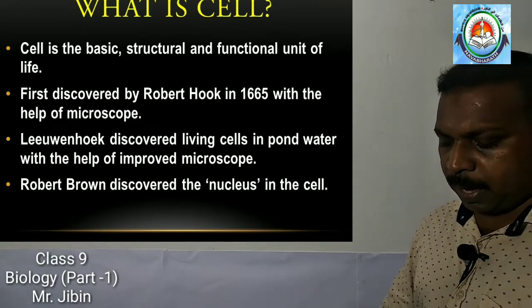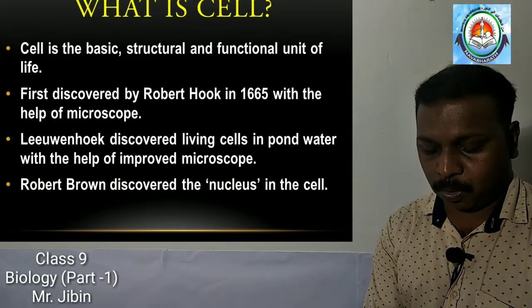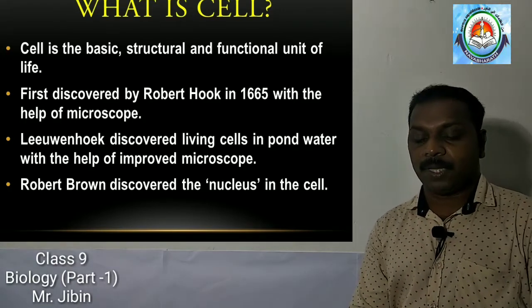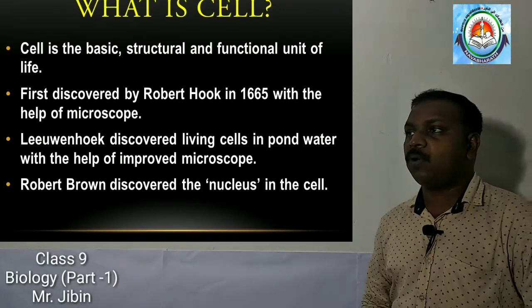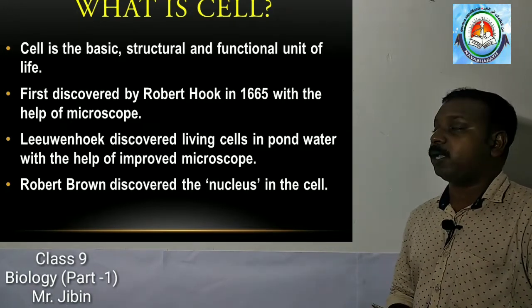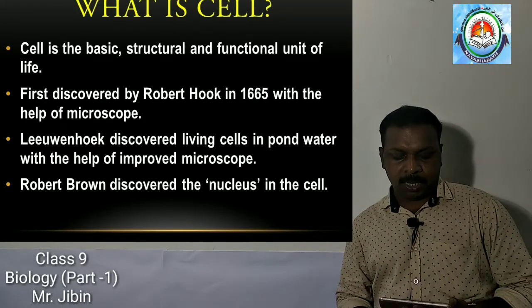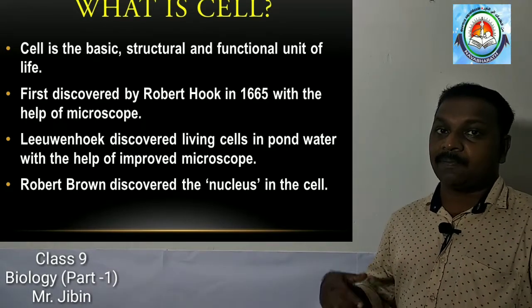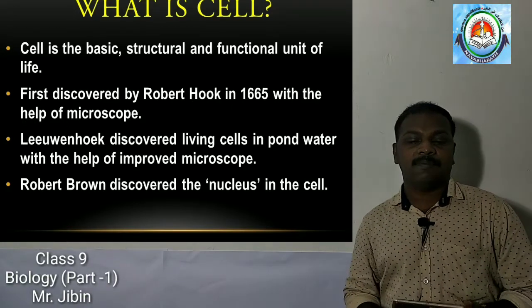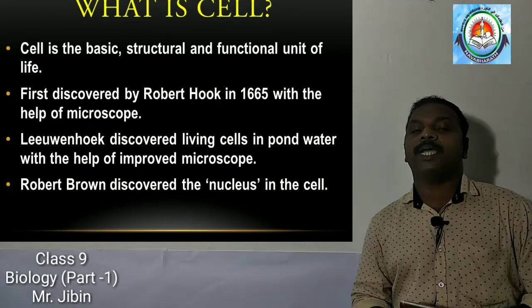And it was first discovered by Robert Hooke in 1665. In 1665, Robert Hooke discovered the cell with the help of a microscope. And Leeuwenhoek, another scientist, discovered living cells in pond water with the help of an improved microscope.